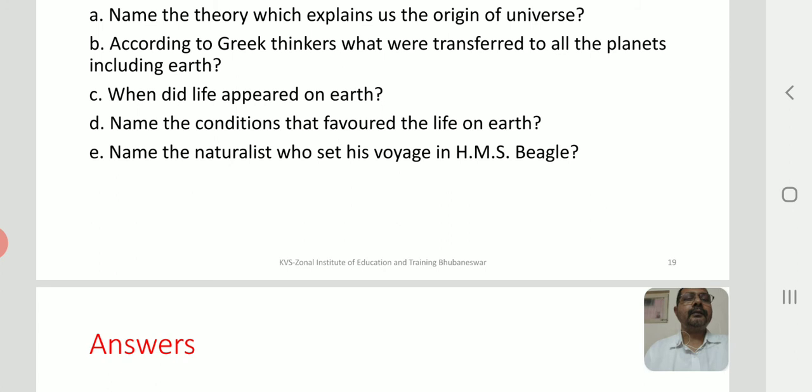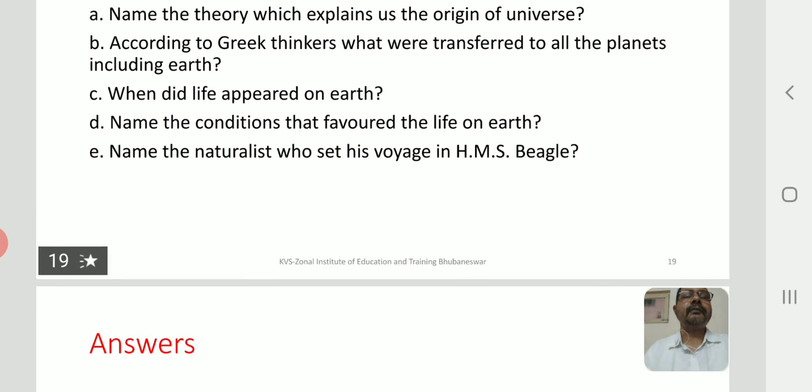Then we have a very interesting question in front of you. Name the conditions that favored life on Earth. Various conditions are there, isn't it? Like high temperature, volcanic storms, reducing atmosphere containing ammonia. That is also a very interesting one.